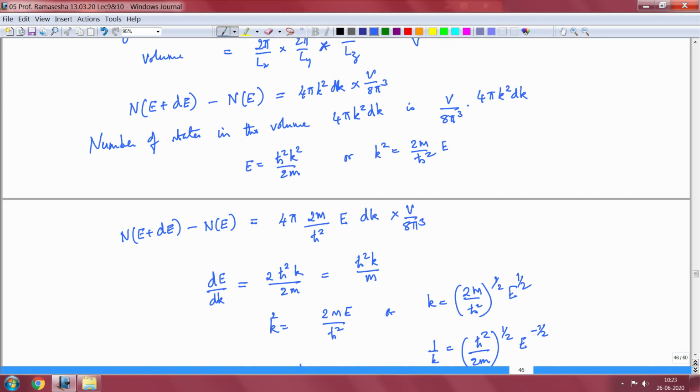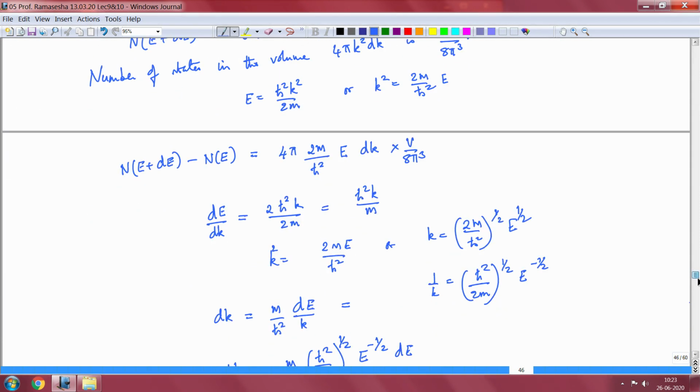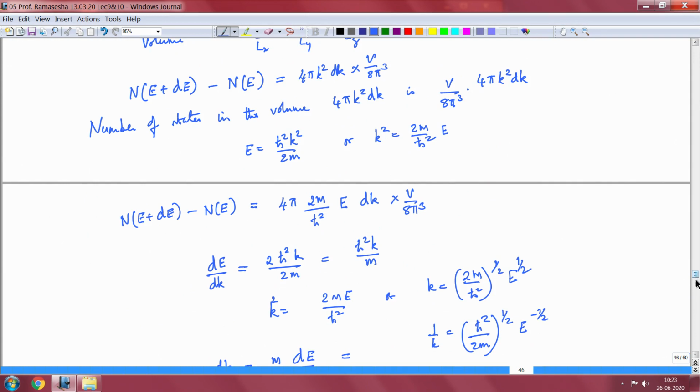So V by 8 pi cubed I have not carried through, and let us see.